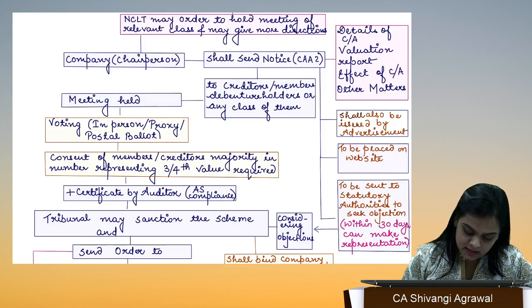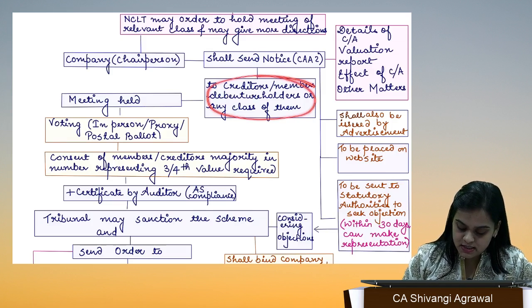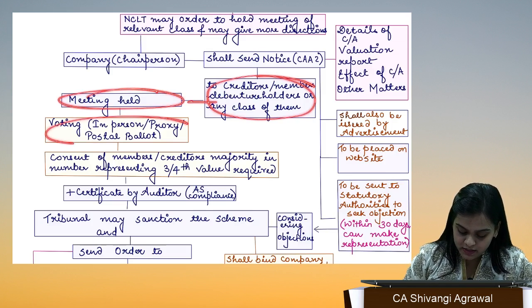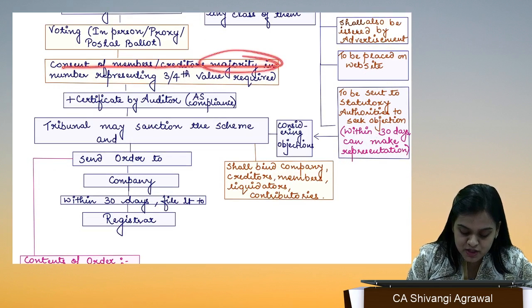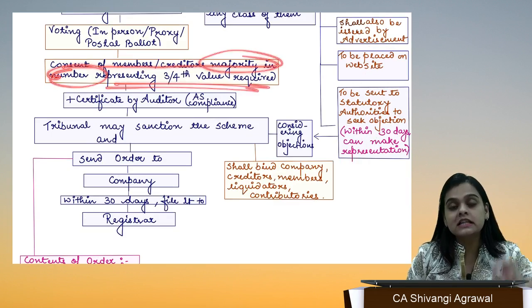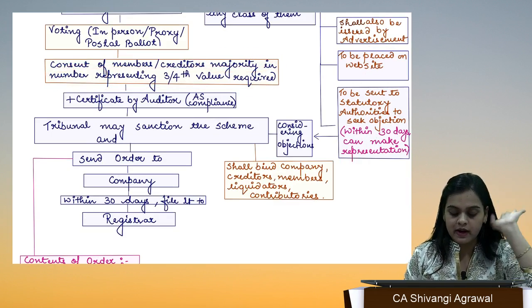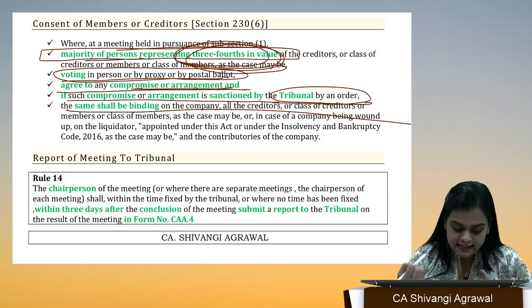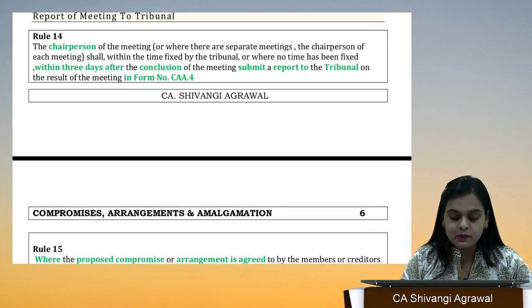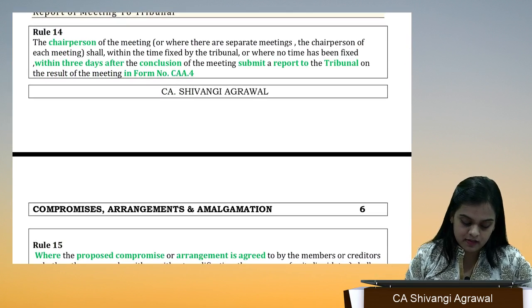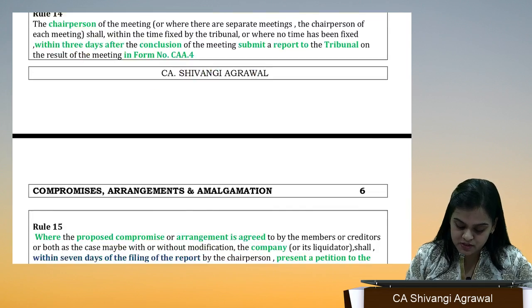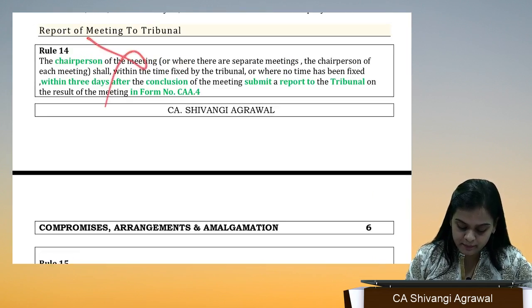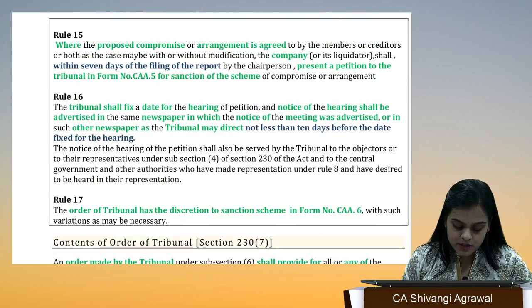If we come to the chart, after the notice is received, the meeting is held, voting has happened, and we need the consent of members and creditors. Majority in number representing 3/4 in value is required. If it is passed, then only we will proceed with the other part. Now, the chairperson within 3 days of conclusion of the meeting is going to submit a report to the tribunal. Not so important. After which.